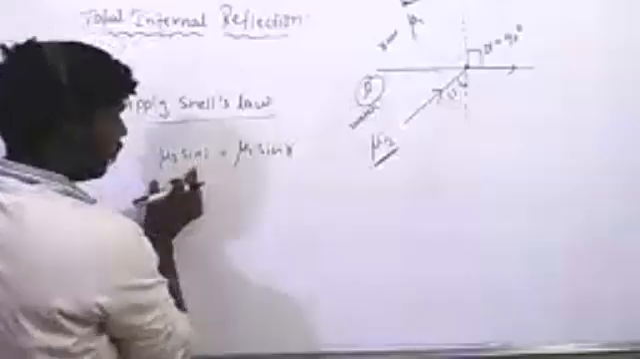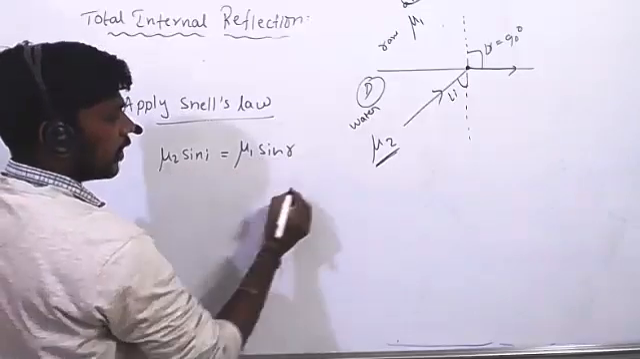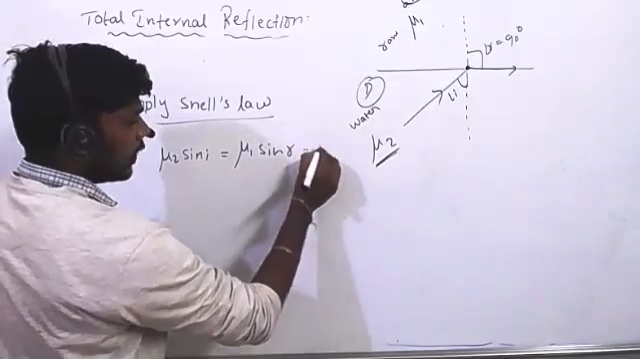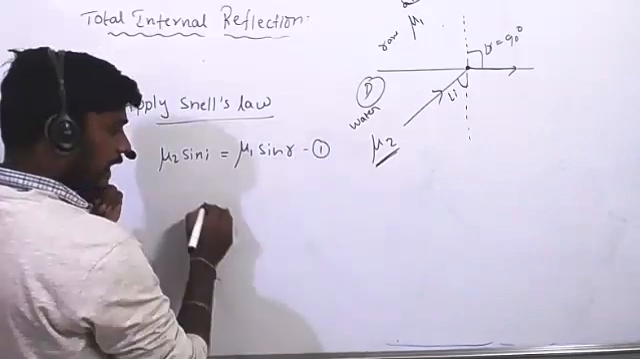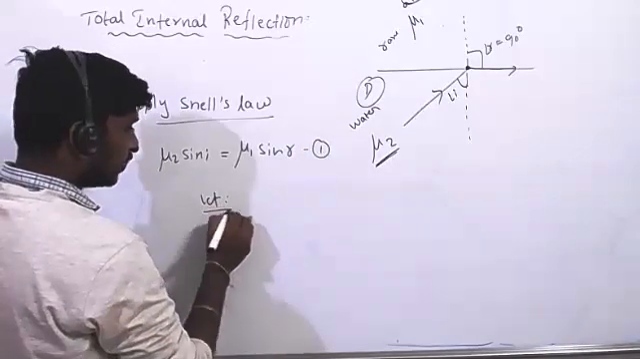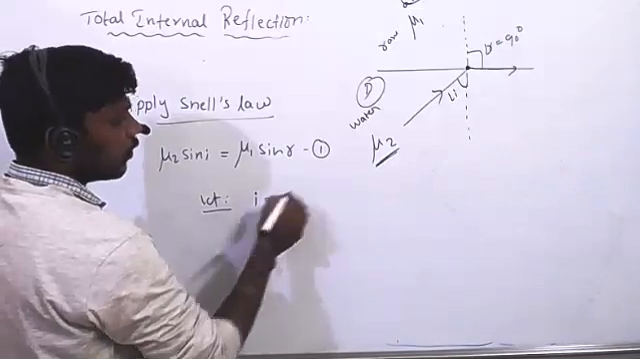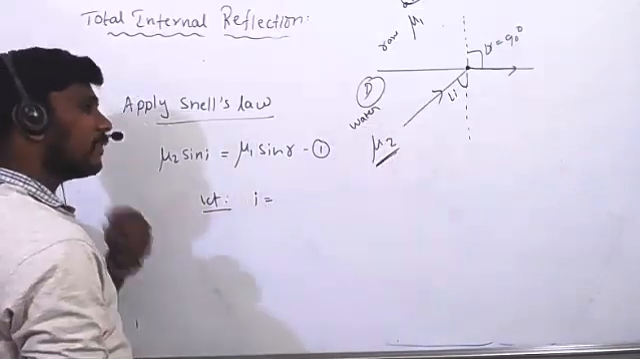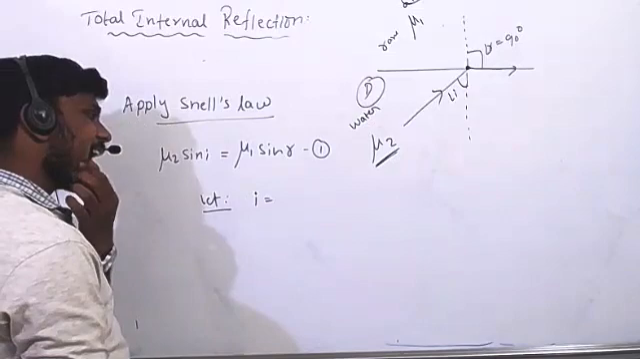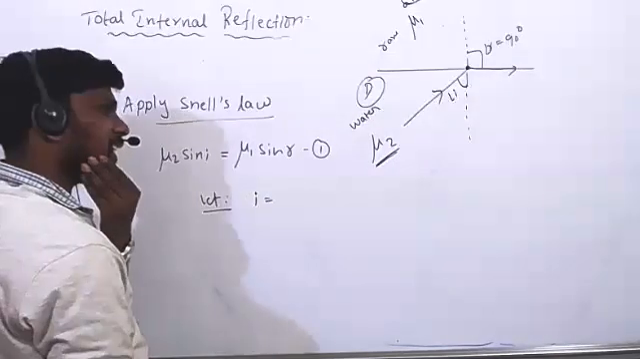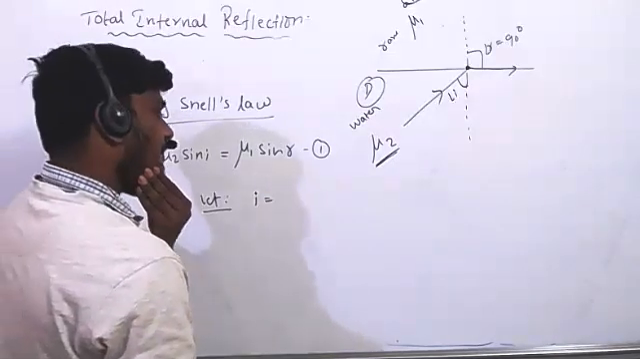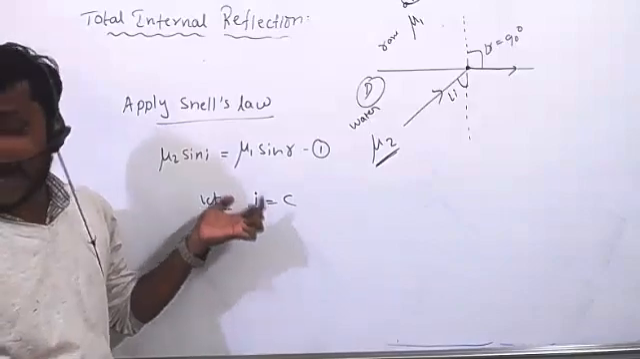Yes, sir. So I applied Snell's law at this point. So mu1 sine I is equal to mu2 sine R. Now it is equation 1. We want to take the angle of incidence equal to how much here? Can you say what is the angle of incidence here? Sir, the angle of incidence equals C, because the angle of incidence equals the critical angle here.